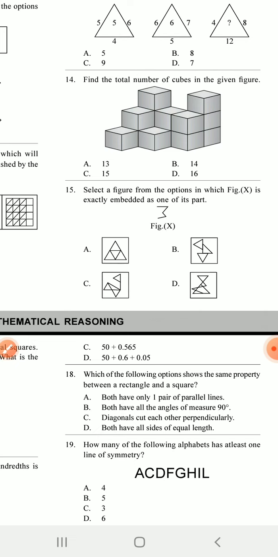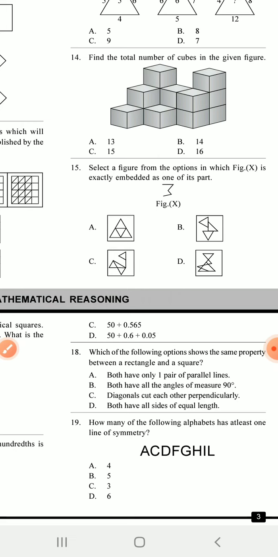This is figure 10, so see in which it is embedded. Look, it is embedded in D. Look clearly, there is D. D is the option, so you have to give the right answer D.